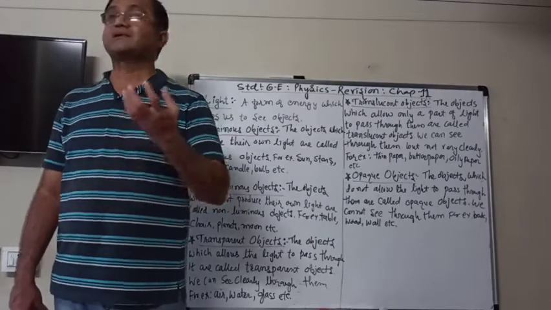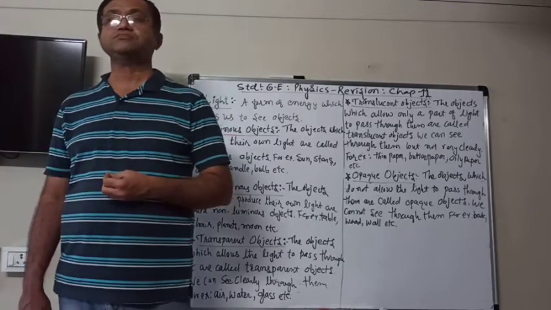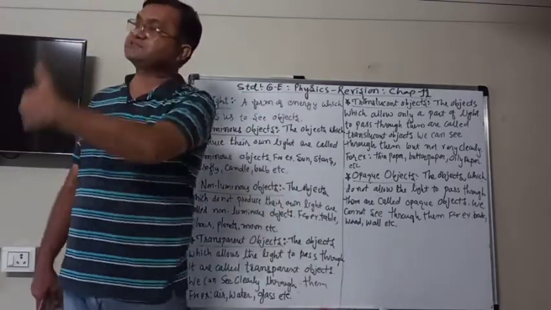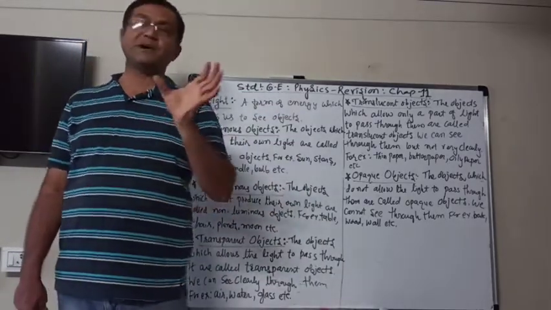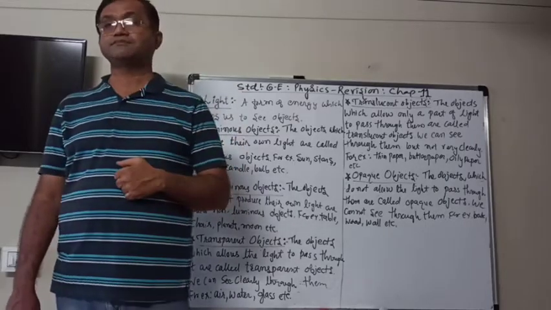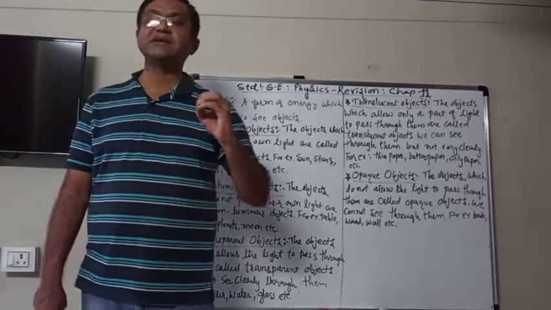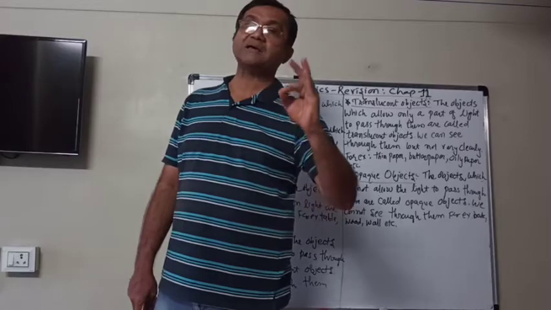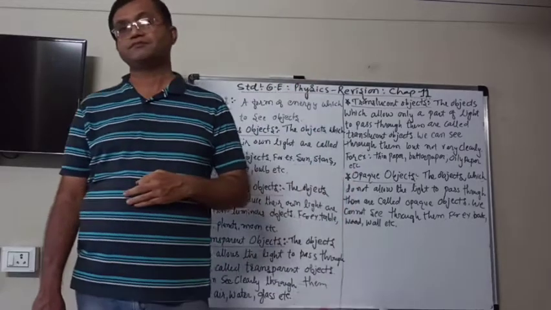Similarly, glass sheets. We see sometimes that there are glass doors, glass walls, glass partitions. Then we can see through them, because clean glass also allows the light to pass through it.